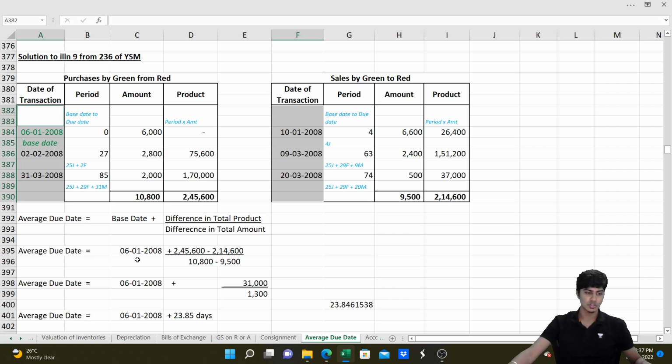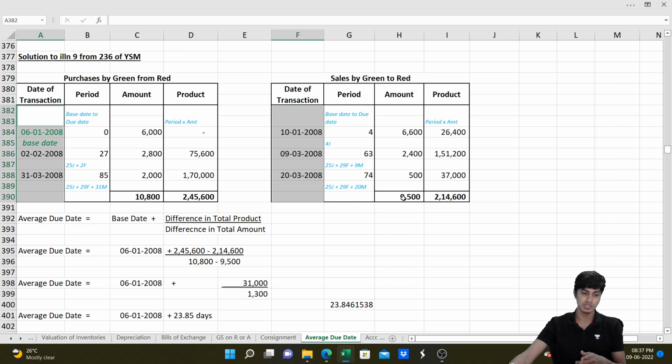Higher product here is 2,45,600 minus 2,14,600. We should not do this minus this if this is more. Amounts also we should do respectively, 10,800 minus 9,000. Then we arrive at some fraction, 23.85 days. If we add that to 6th of January, we'll get 30th of January. That, my friends, is the average due date.